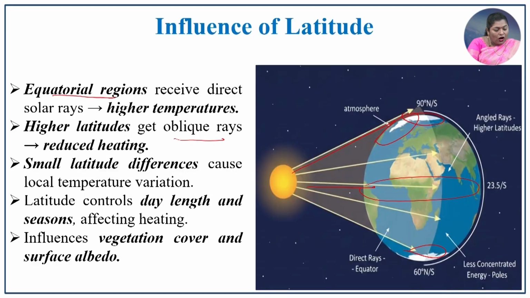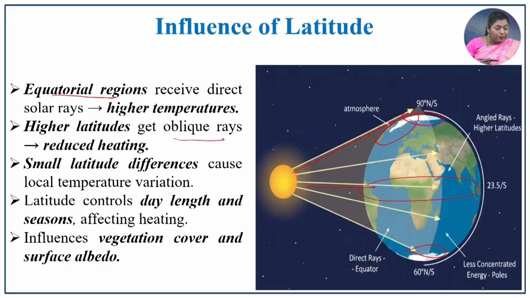And the high latitudes get oblique rays, that is, in the polar region. Because of oblique rays, the heating process is spread over a wider region, so the heat energy received in this zone will be minimum compared to the equatorial region. A small latitudinal difference also causes local temperature variation. Even a very minor difference in latitude will cause an adverse change in the temperature received in the locality.